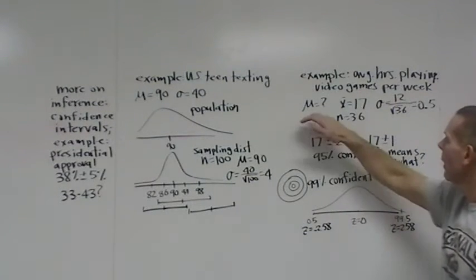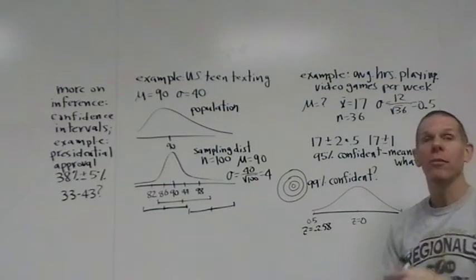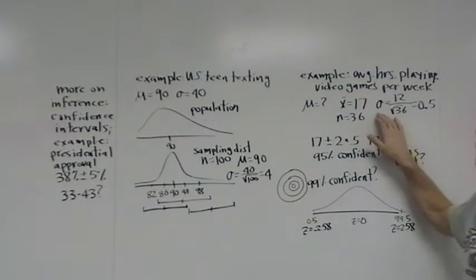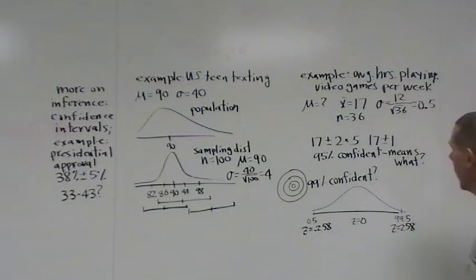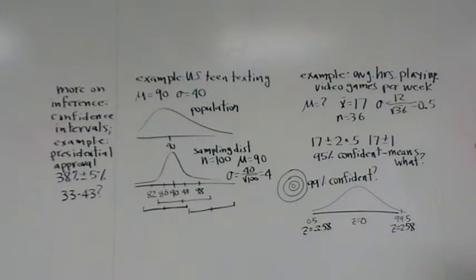So in this chapter, we're not going to know the real mean, but we will pretend that we know the standard deviation. We will move on to see what happens in real life when they don't know the standard deviation, but again, one thing at a time. So let's say the standard deviation of the population is 12. There's a pretty wild variance in terms of number of hours of playing video games.